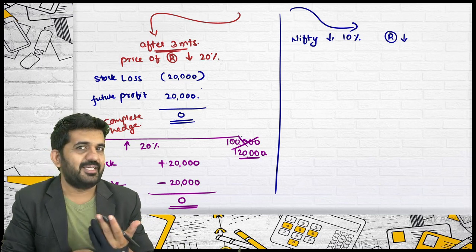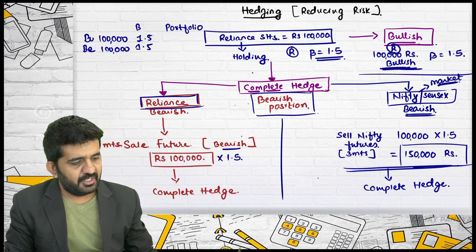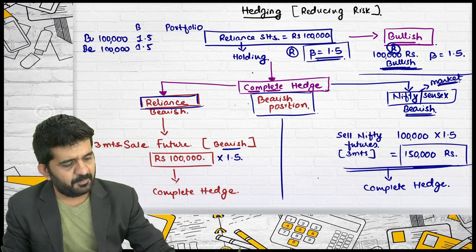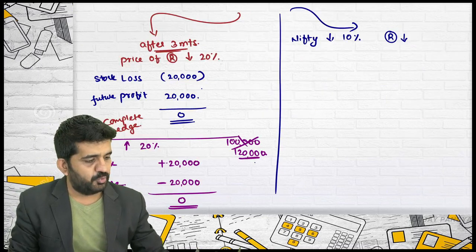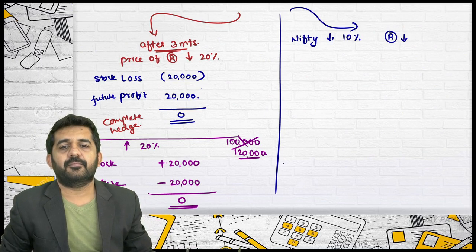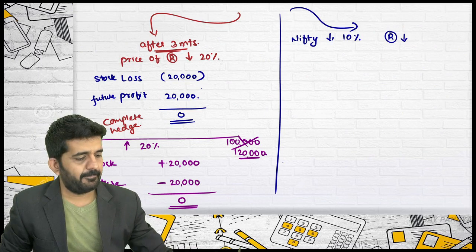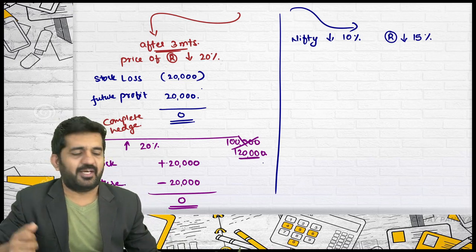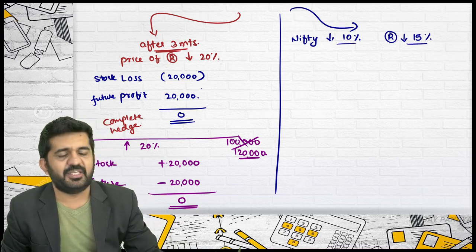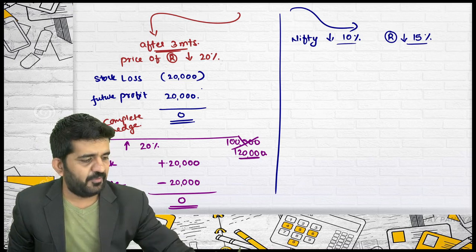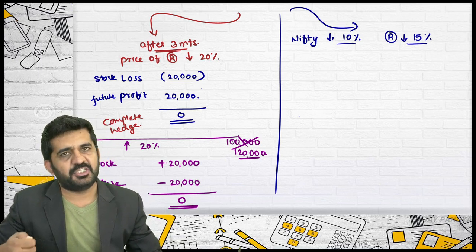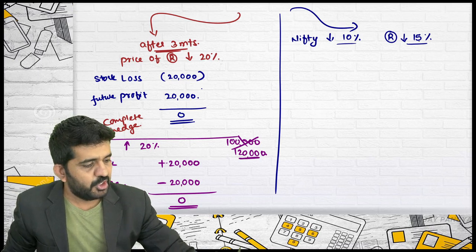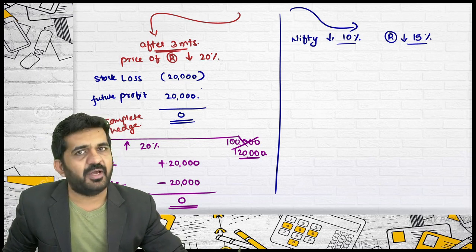If market has decreased by 10%, and beta of Reliance is 1.5, how much would Reliance have decreased? 15%. This is the concept of beta, right? Change in security divided by change in market. 15% divided by 10% is nothing but 1.5. So Reliance would have decreased by 15%.